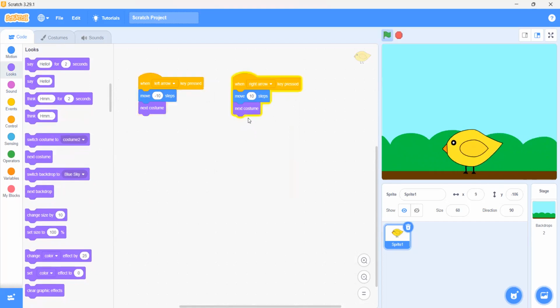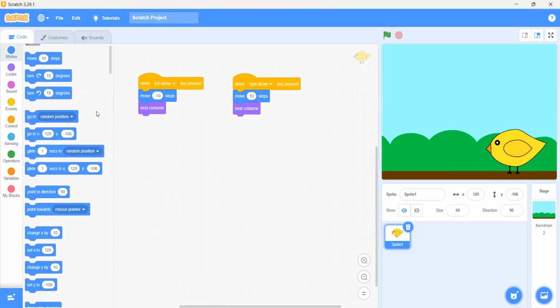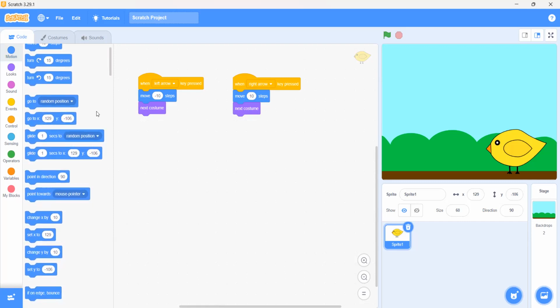Because its direction is like that, if we want to change the direction, what should we do? Which block should we use to change its direction? Point in direction 90. Well done. We have to use this point in direction 90 degrees.